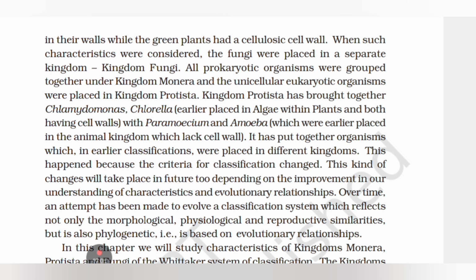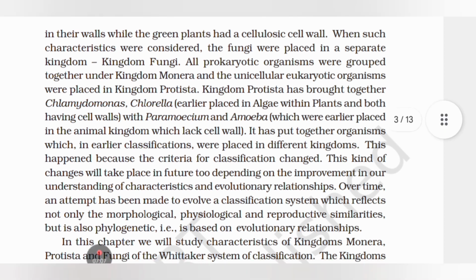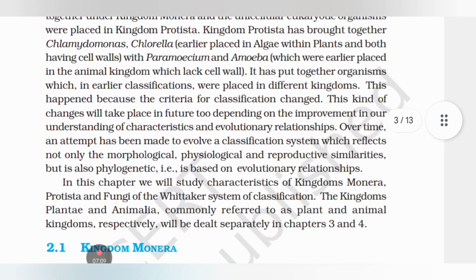This happened because the criteria for the classification changed. This kind of change will take place in future too, depending on the improvement in our understanding of characters and evolutionary relationships over time. An attempt has been made to evolve a classification system which reflects not only the morphological, physiological and reproductive similarities but is also phylogenetic, that is, based on the evolutionary relationship.